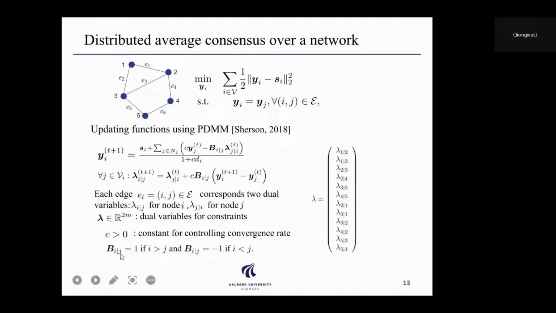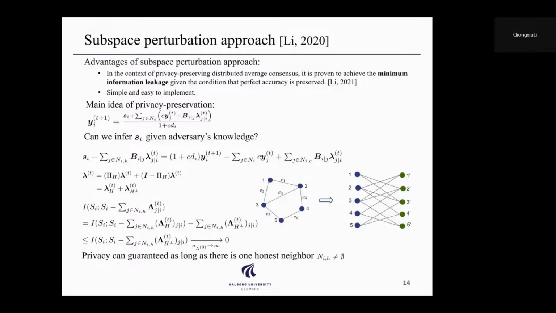And here Bij is relevant to the graph incidence matrix. We define Bij equal to 1 if i is bigger than j, and -1 if i is smaller than j. For the privacy-preserving distributed average consensus problem, we choose to use the subspace perturbation approach. The main reason is that it is proven to achieve the minimum information leakage, given the condition that perfect accuracy is preserved. Another advantage is that it is very simple and easy to implement.